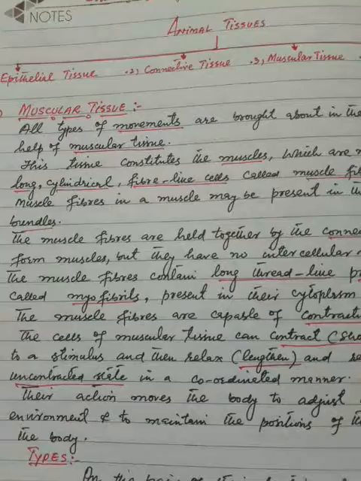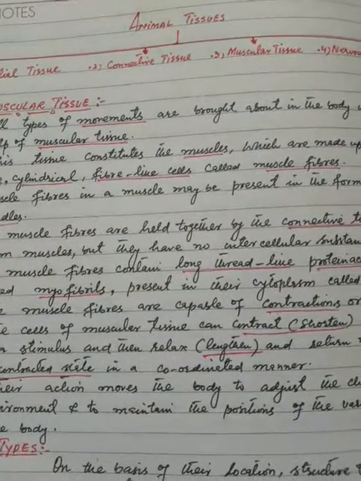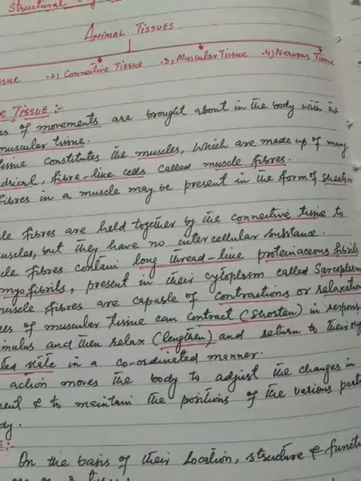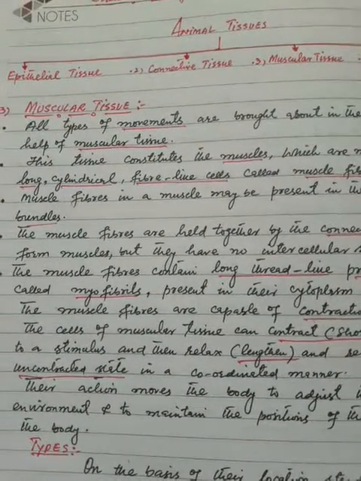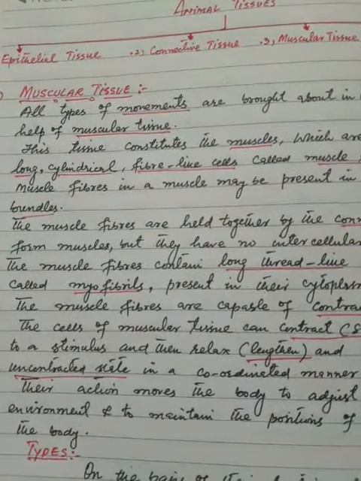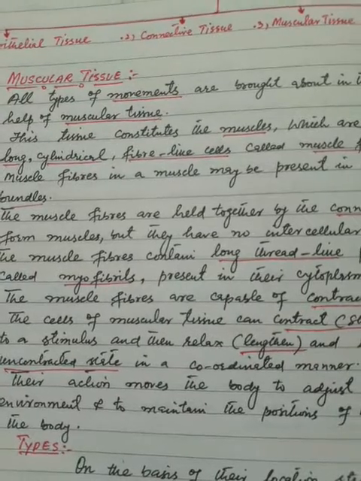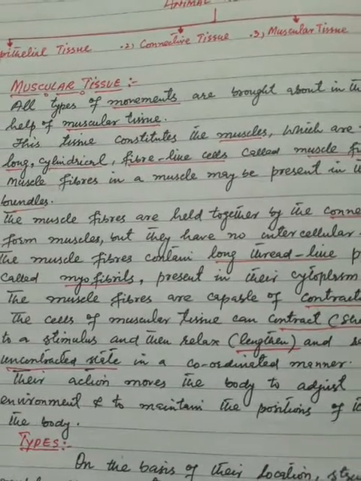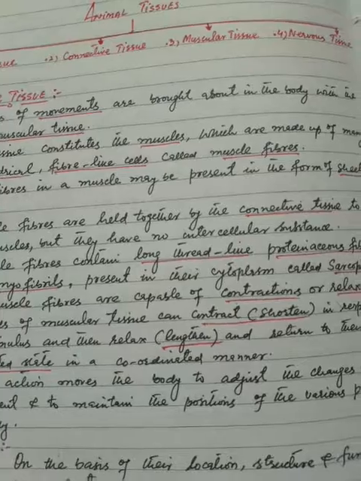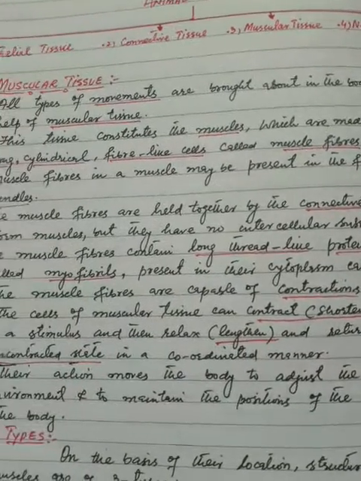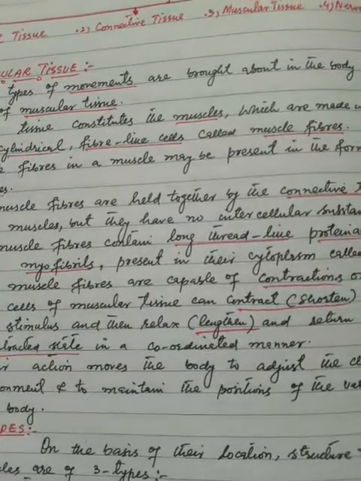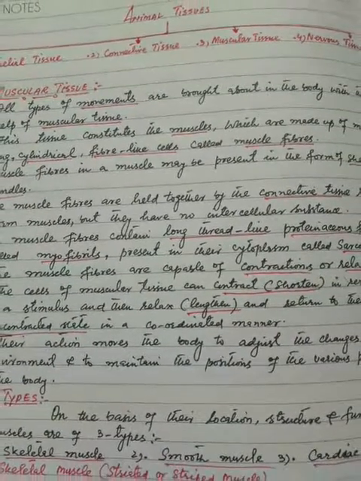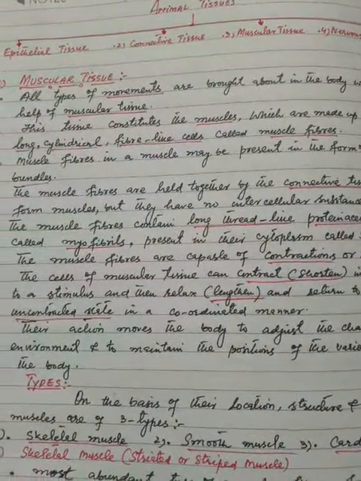Muscle fibers in a muscle may be present in the form of sheets or bundles. The muscle fibers are held together by the connective tissue to form muscles, but they have no intercellular substance.